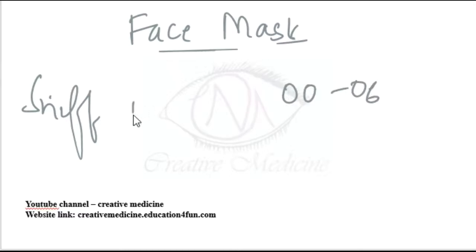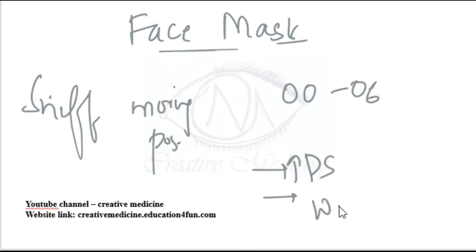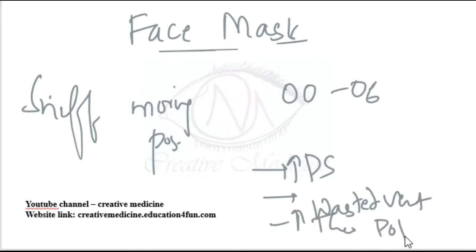Disadvantages of face mask. Face mask is tiring. It increases the dead space and it results in wasted ventilation, and thus it increases the theater pollution. Face mask will also result in aspiration. So disadvantages of face mask are it is tiring, it increases the dead space, and it results in wasted ventilation, and it also results in aspiration.